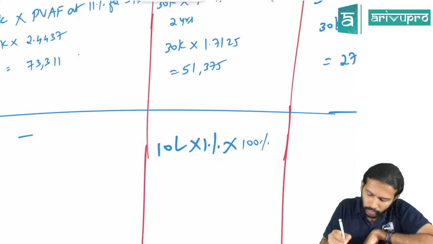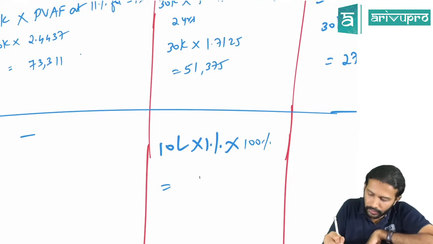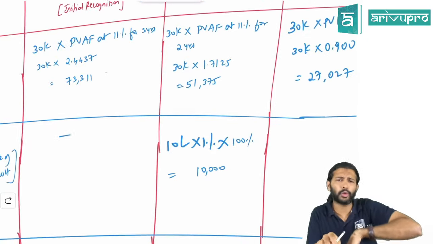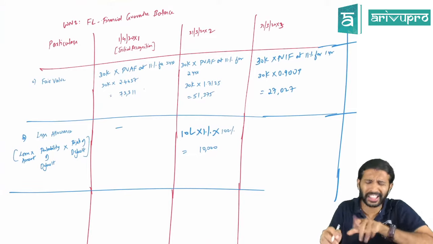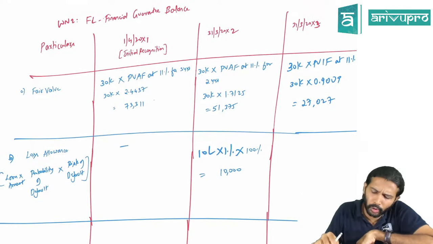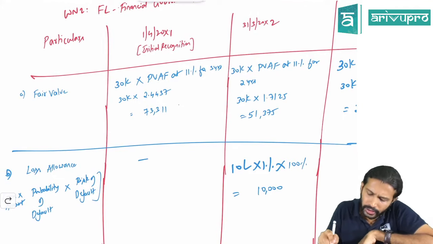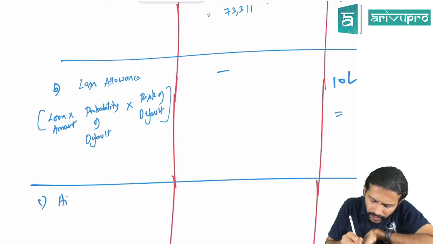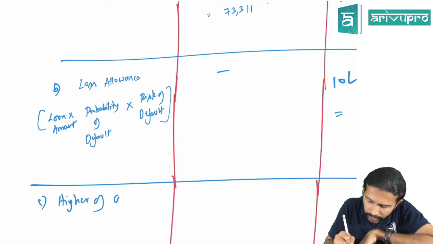Okay. Fine. So here, how much will you have to pay? 10 lakh at 1% is 10,000, right? So that means 10,000 we may have to pay to the banker. This is what we are expecting. This is expectation accounting. All right. So the financial guarantee amount will be recorded at the fair value at year end or the loss allowance, whichever is higher. So I'll calculate the higher of the two. Higher of A and B.